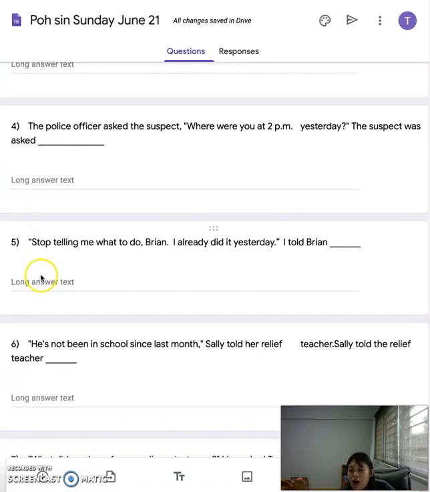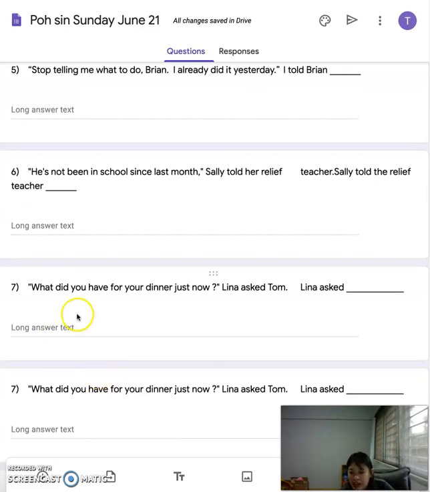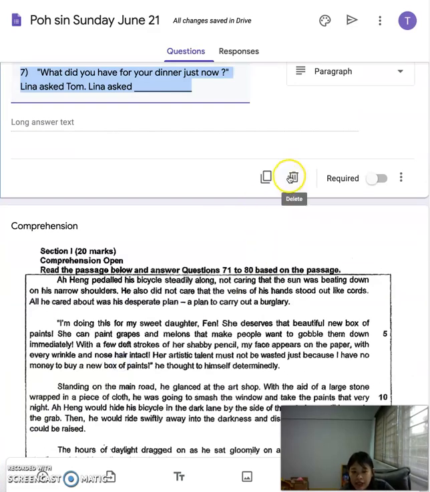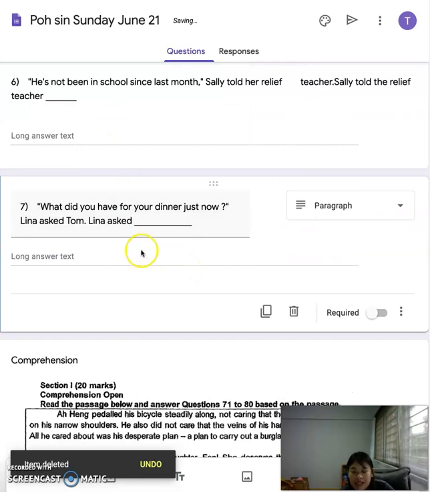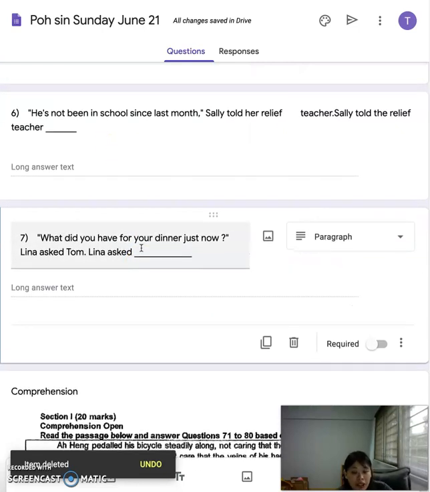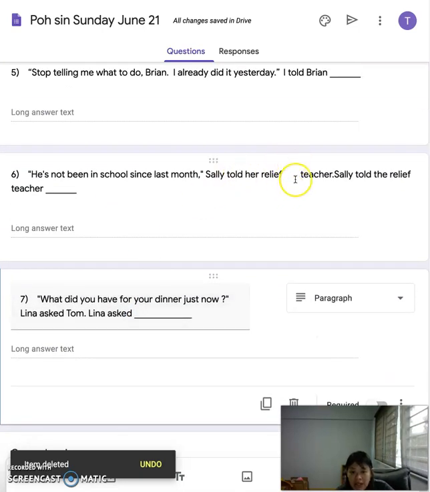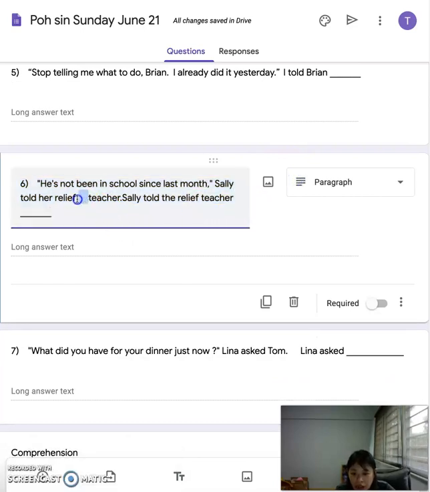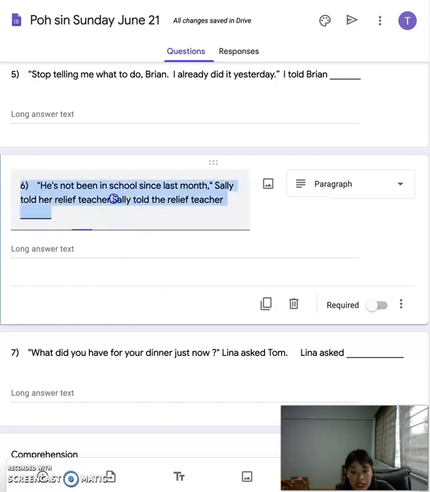Now, number 4, 5, 6, 7. Oh, I have a repeated 7, sorry. So number 4, 5, 6, 7 are all reported speech. But I mixed them out a little bit because I don't want all of them to be too easy for you. Now you're a lot stronger already. You can do things that are harder.